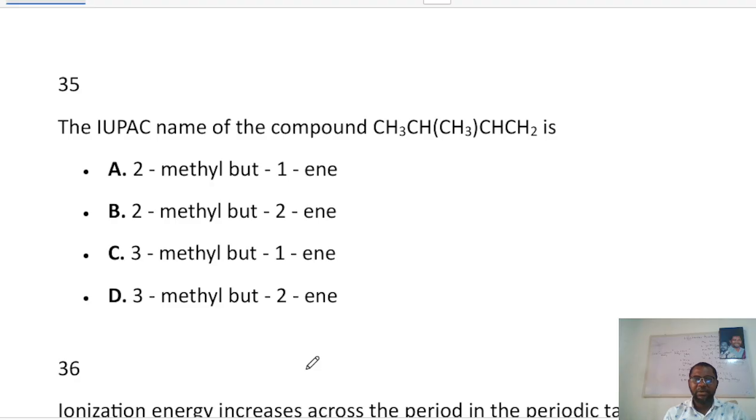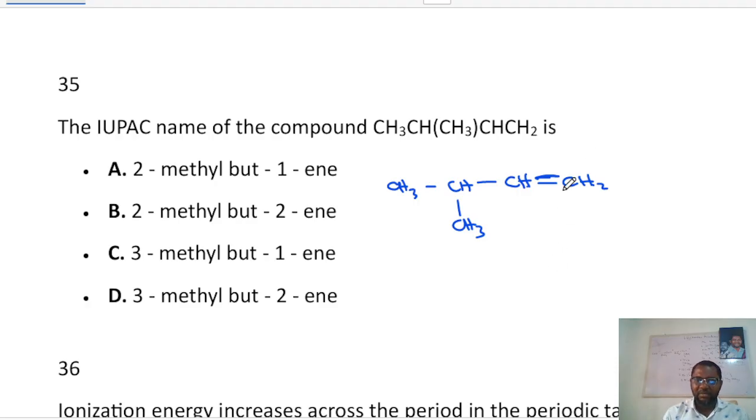Now the next one says, the IUPAC name for this is, okay, to get this correctly we have to write this in full. You have CH3 attached to CH, then CH3 definitely is a branch. Whenever you see an alkyl group like methyl, it is always a branch. And you have CH, and you have CH2. If you notice, the bonds around these two are not complete. This one has 3 bonds. This one also has hydrogen and 2 bonds, making it 3 bonds. So that means there's a double bond between them to make the bonds complete.